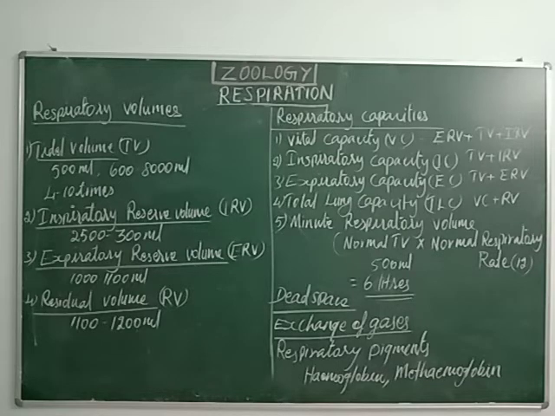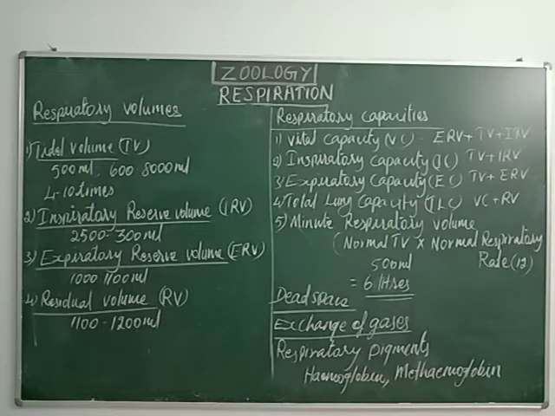Once we exhale, or once we expel the air from the lungs, the next step is inhaling the air. So the total volume of air entering the lungs is called inspiratory capacity. The total volume of air a person can inhale after normal expiration is called inspiratory capacity. It is calculated by adding TV and IRV. So when we add tidal volume and inspiratory reserve volume, we get inspiratory capacity.